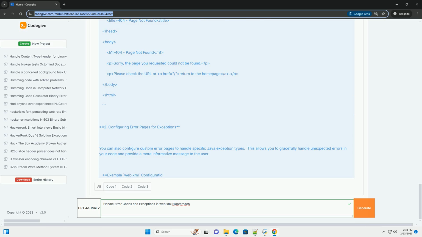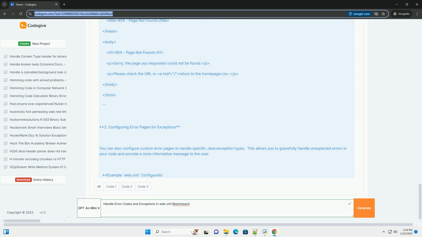Security considerations. Be careful not to expose sensitive information, for example database passwords, API keys, in error messages or logs. Sanitize user input to prevent injection attacks, which can lead to unexpected exceptions.